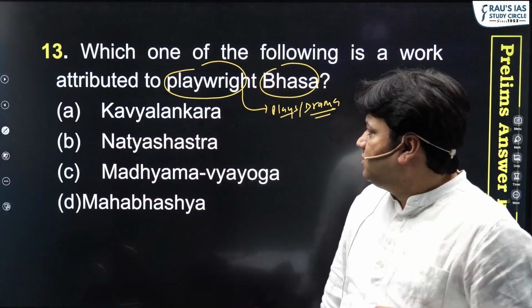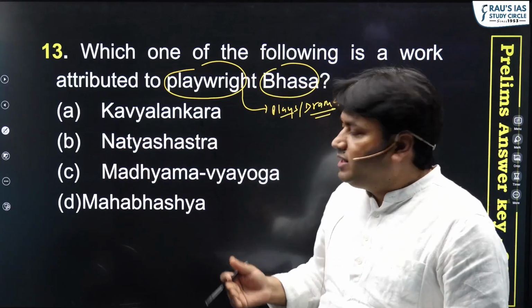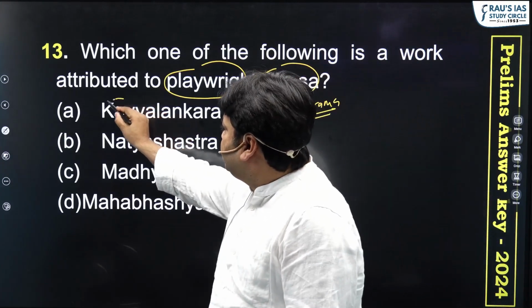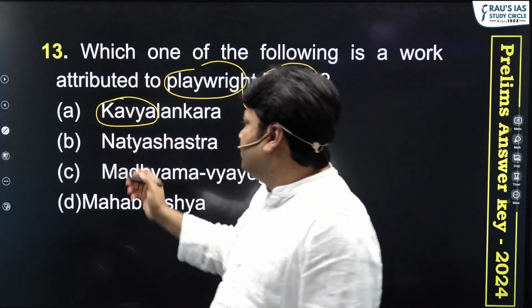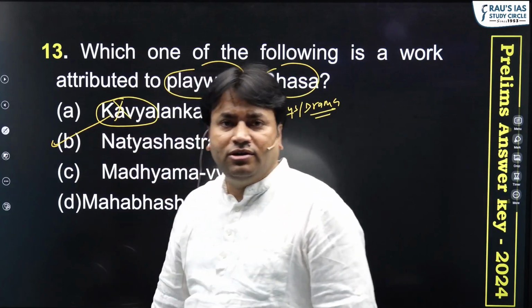Now, the first option is Kavya Alankar. Okay, so we can eliminate this very easily. How? The word that has been used is Kavya, and Kavya simply means poetic forms of literature. So we can eliminate this. This will not be the right option.